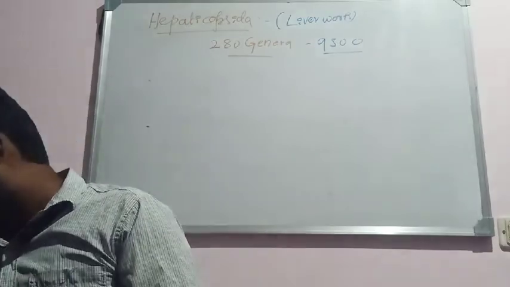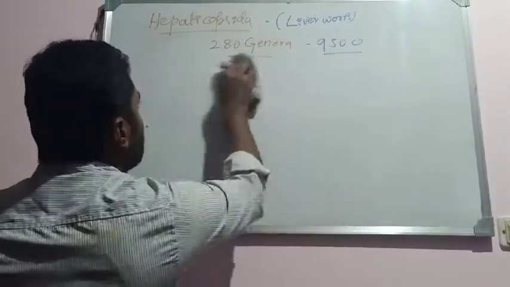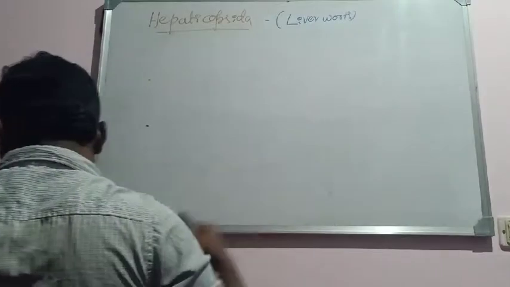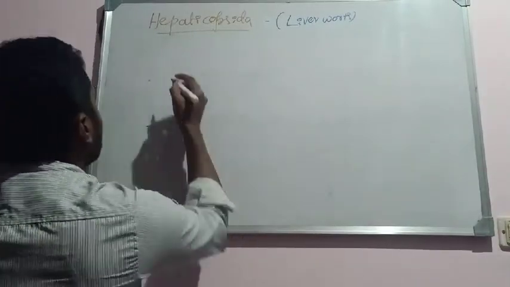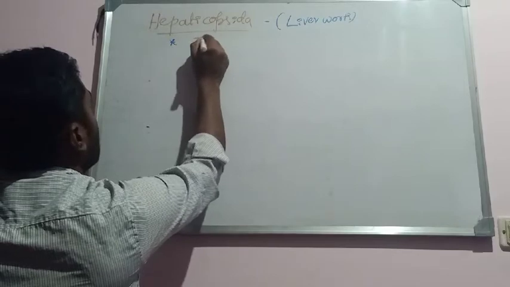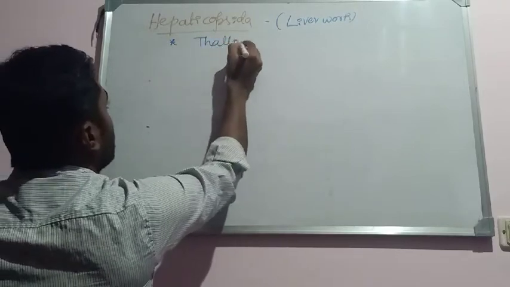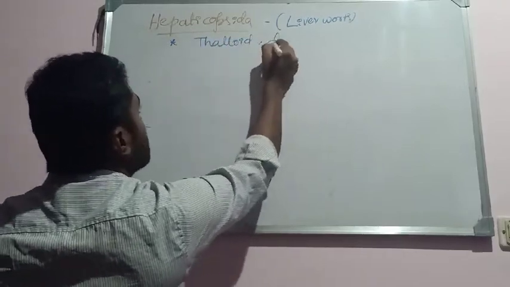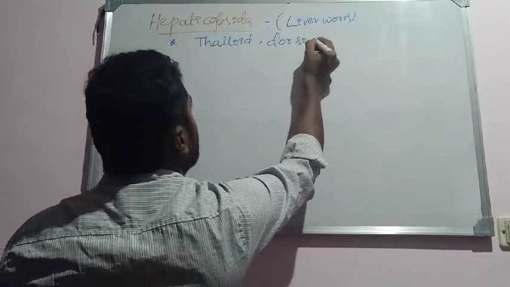So the characters of the members of Hepaticopsida are like this. The gametophytic plant body is thalloid and dorsiventrally differentiated.